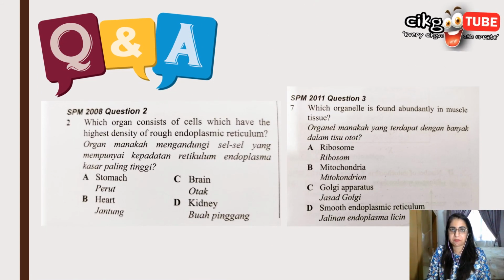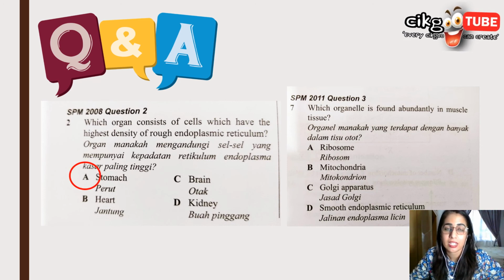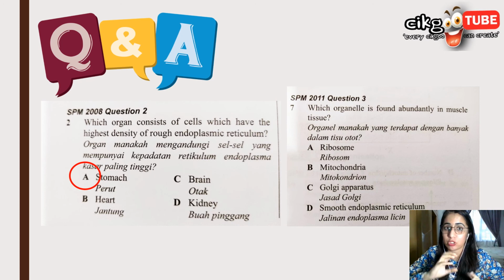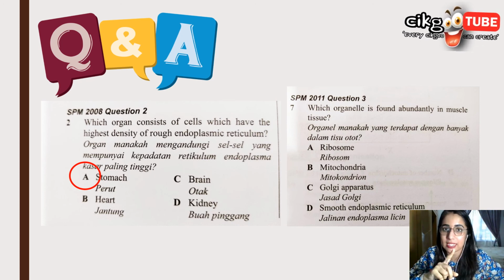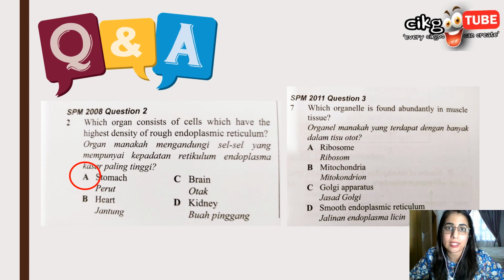Okay, now let's try this. Which organ consists of cells which have a high density of rough endoplasmic reticulum? Yes, the stomach. The rough endoplasmic reticulum transports proteins made by the ribosomes throughout the cells, correct? So the stomach is an important site of synthesis of digestive enzymes. So no proteins or enzymes are produced in the heart, the brain, and also the kidneys.